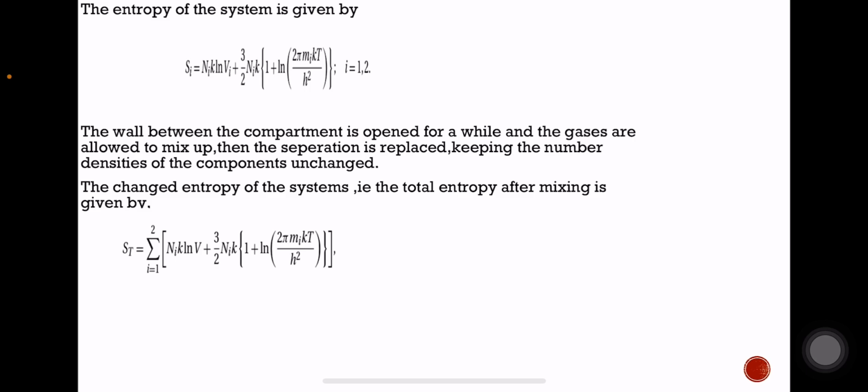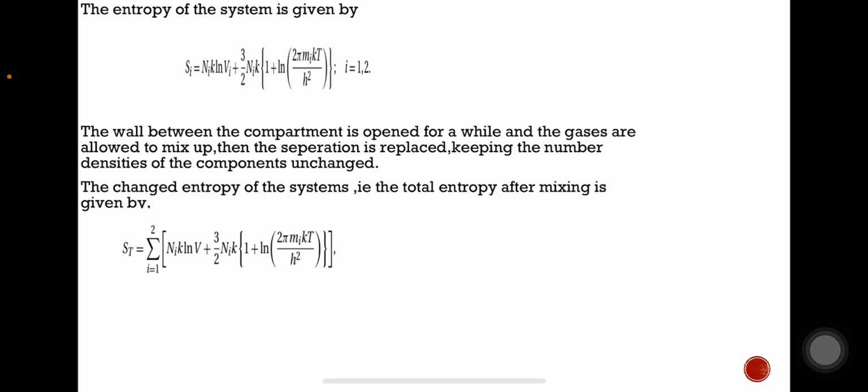Now consider that the diathermic wall between these two compartments is opened for a while and the gases are allowed to mix. After the mixing of the gases, we replace the separation back. We replace that diathermic wall back. So now the number densities of both the compartments are unchanged.